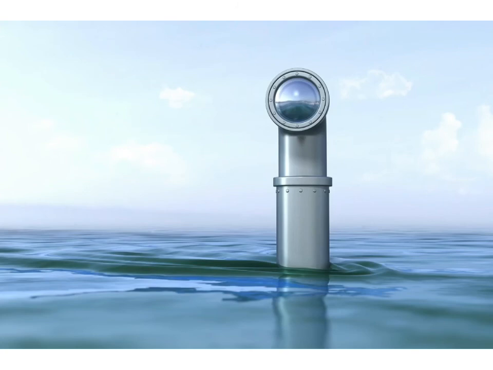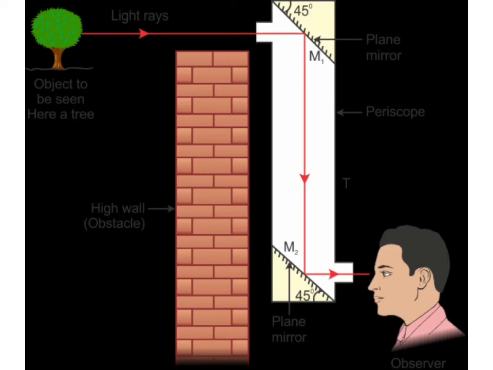And by using a periscope, a person sitting in a submarine can see ships over the surface of the sea, even though the submarine itself may be submerged underwater. A periscope is made by using two plane mirrors. The two plane mirrors are arranged in such a way that they are parallel to one another and their reflecting surfaces face each other.